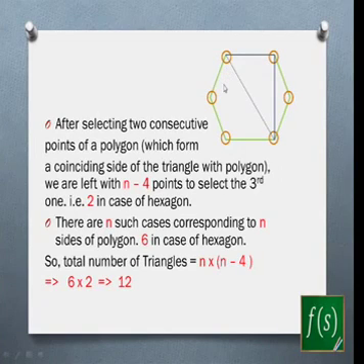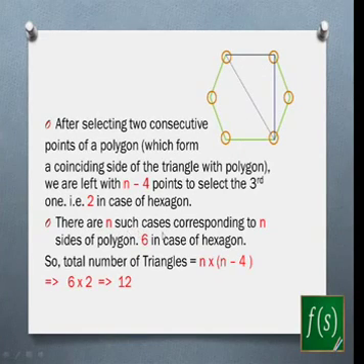So 2 consecutive such points can be selected in n ways. Of course, if we have n sides, for each side you will have 2 consecutive points, and the third point cannot be selected out of these 2 points and the points just beside these 2 points. So in that case, you will have to leave these 4 points to get the third one, and the remaining you can join with the 2 points to form a triangle.